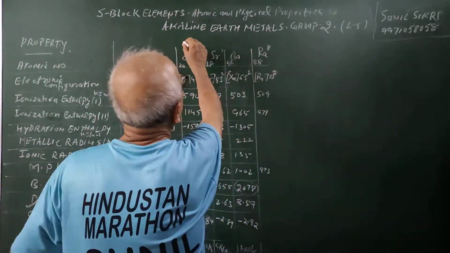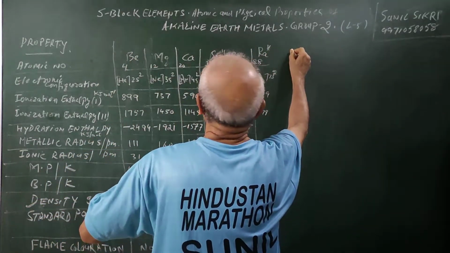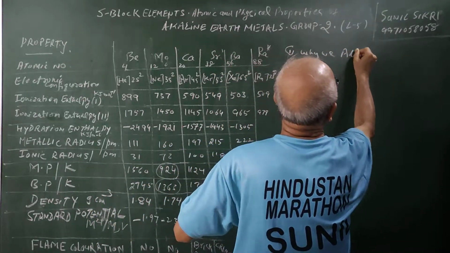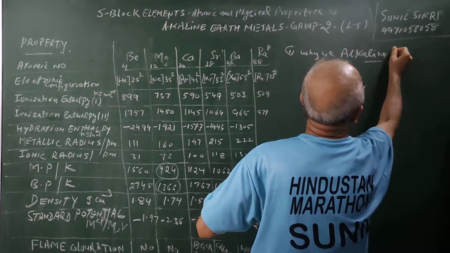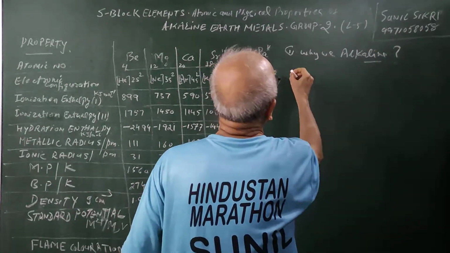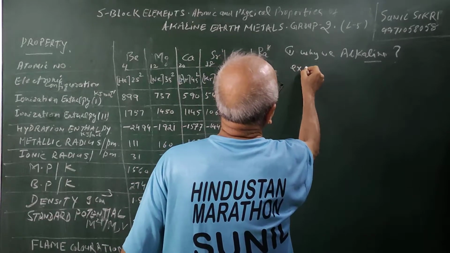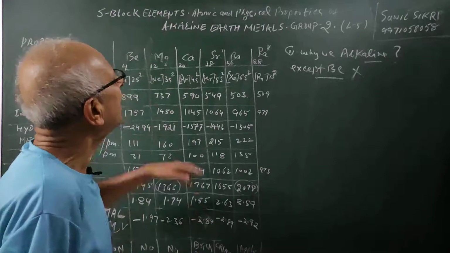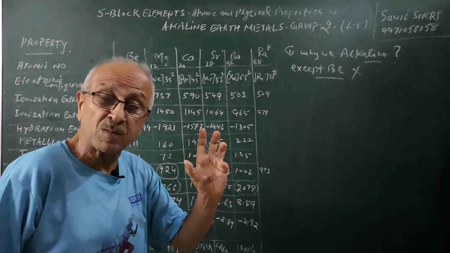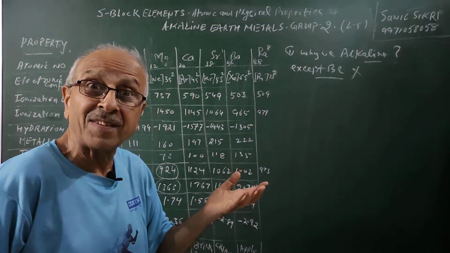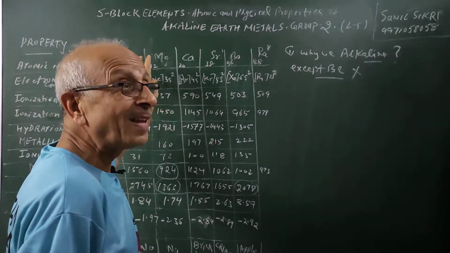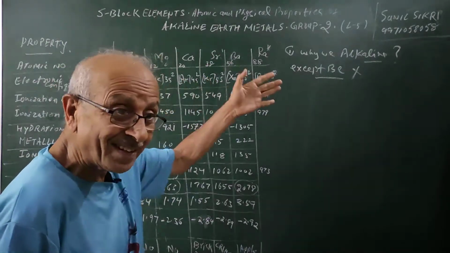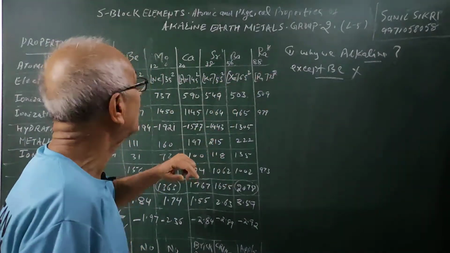As it is clear, students, the first question is: why do we call them alkaline earth metals? Except beryllium. Beryllium is not regarded as an alkaline earth metal because of its small size and high ionization enthalpy. The properties of beryllium are anomalous. They do not resemble other elements, and it maintains a diagonal relationship with aluminium.